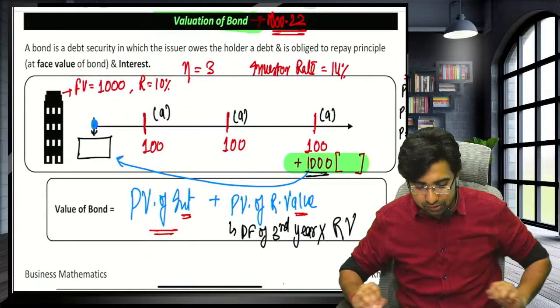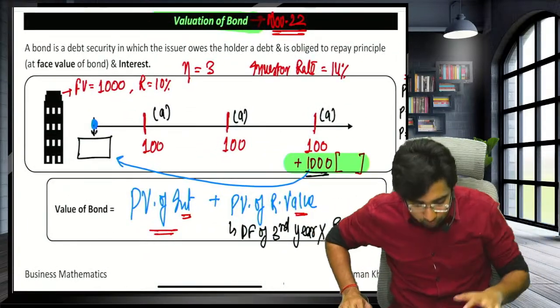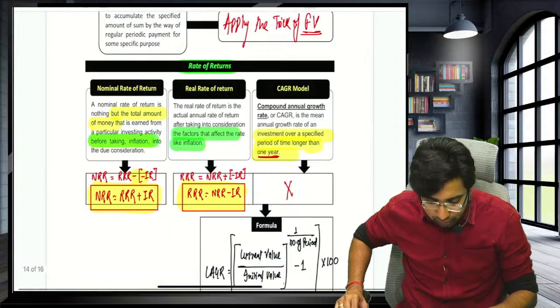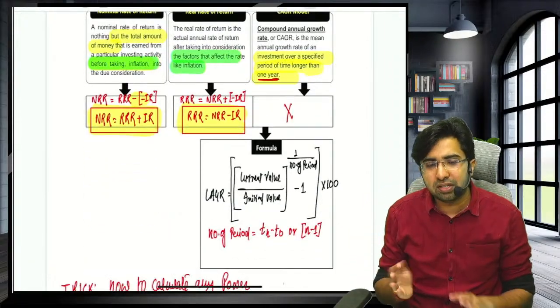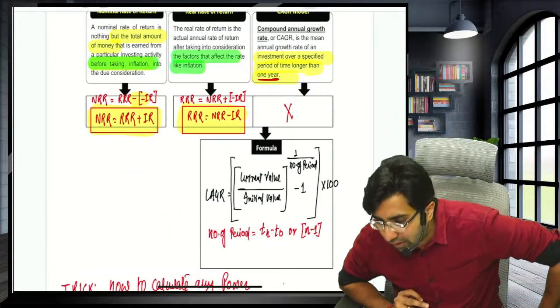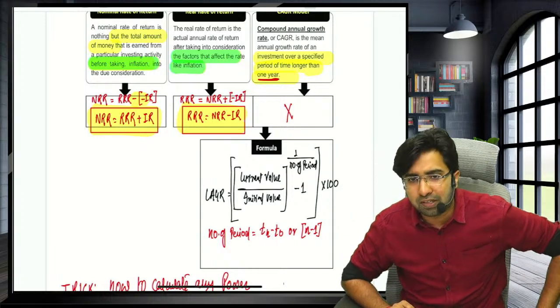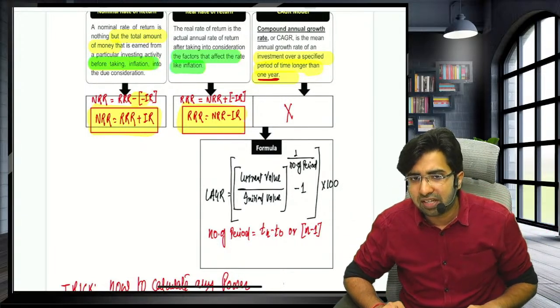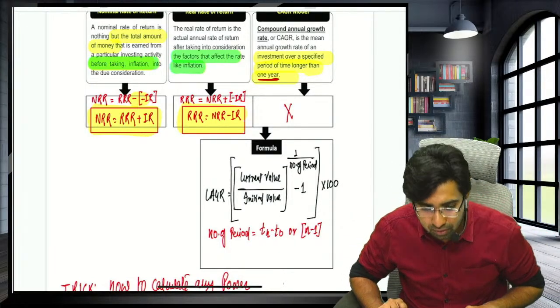Now see guys. Now last concept, valuation of bond, then we'll see the concept of the rate of returns, that is CAGR model practice, and we are done with this chapter. Guys, I think in 1 hour we'll complete this chapter. It's 57 minutes we have spent. I think next 10 to 12 minutes we'll cover this chapter revision.